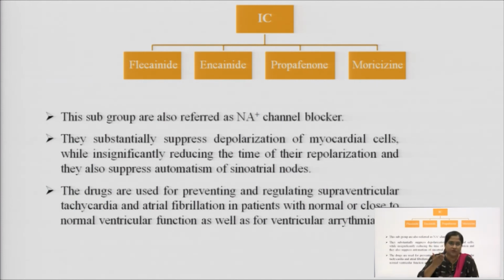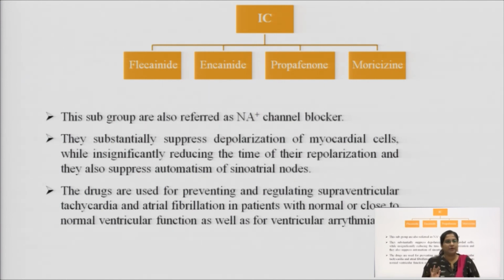Phase 0 is depolarization, phase 1 is repolarization, phase 2 is the plateau, where depolarization and repolarization occur simultaneously, and phase 3 is called rapid repolarization.